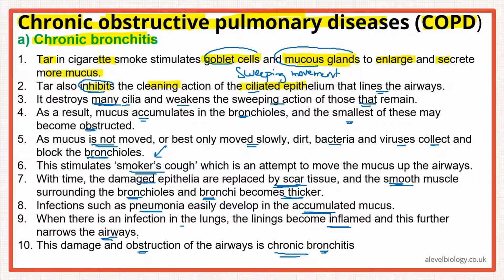Bacteria, viruses, dirt would start to accumulate. They would cause obstruction. This can further lead to the development of pneumonia, and pneumonia definitely is a bacterial infection. The lining becomes more inflamed. This further blocks the airways or narrows them down. This damage and obstruction of the airways is known as chronic bronchitis.